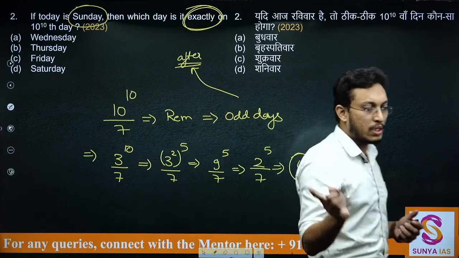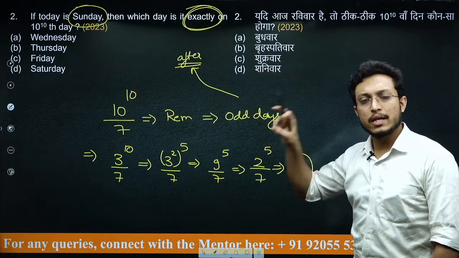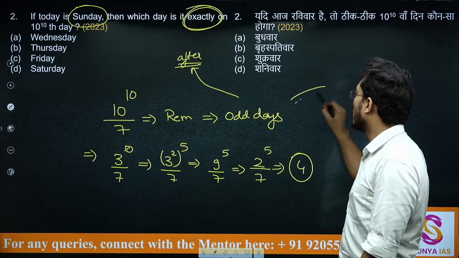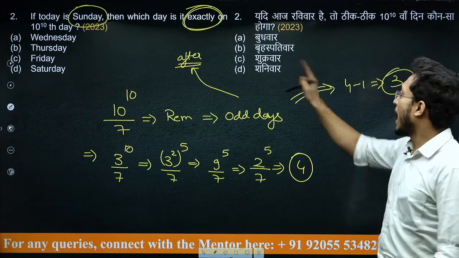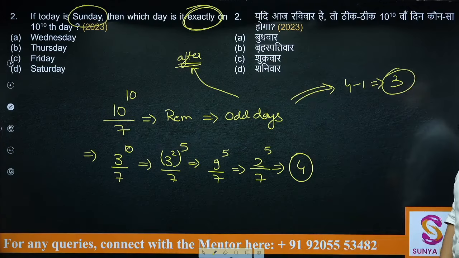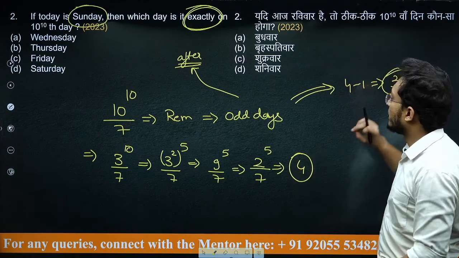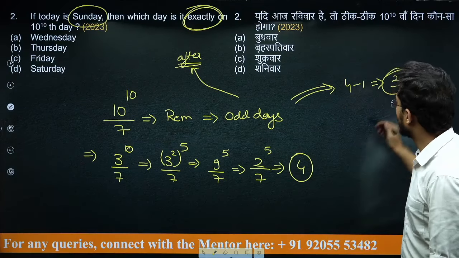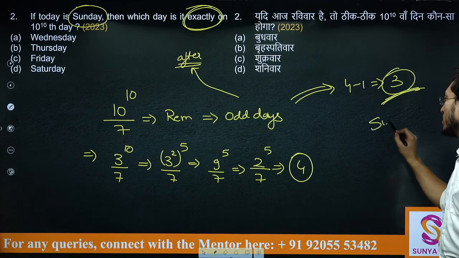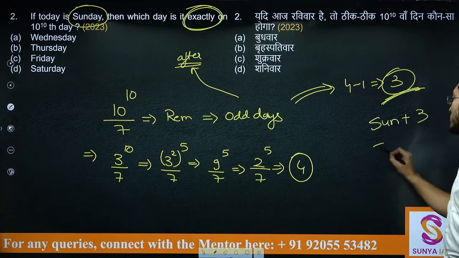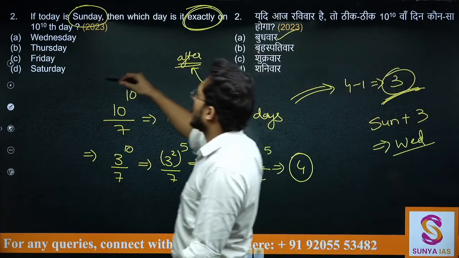But since here it was saying that exactly on this particular day, exactly उस दिन निकालना है, so my odd days here will be 4 minus 1, that is only 3 odd days. अगर after बोला होता कि what day will it be after 10 to the power 10th day, तब हम 4 लेते, but यहाँ पर exactly on that particular day, so we will take only 3 odd days in between. So Sunday plus 3 will be your answer. Sunday plus 3 is Wednesday. Your answer is Budhvar या Wednesday.